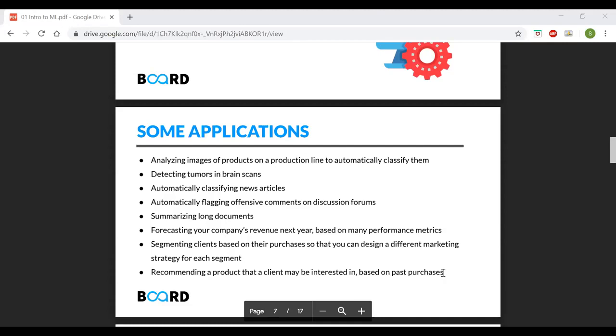So these companies, right, these companies want to have different strategies for different kinds of clients.